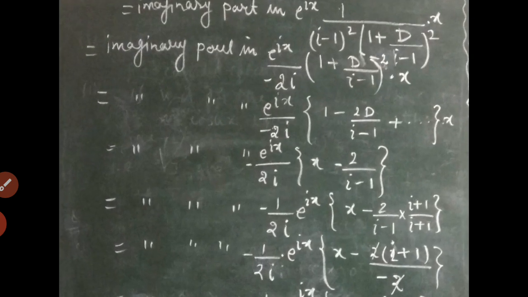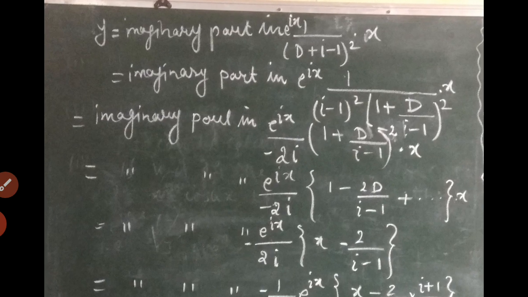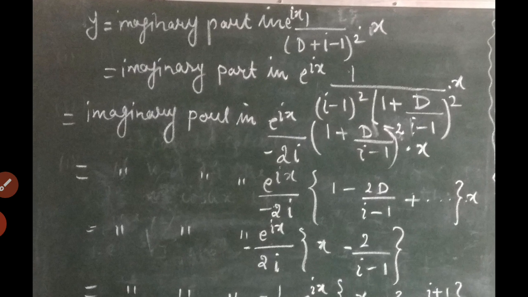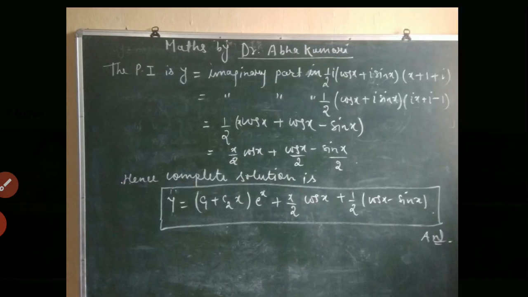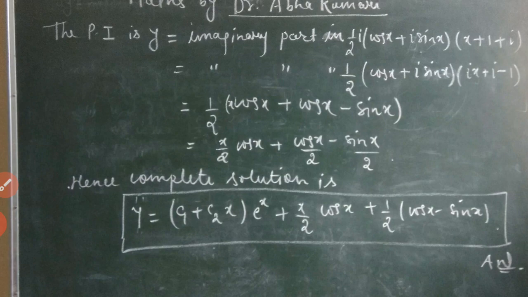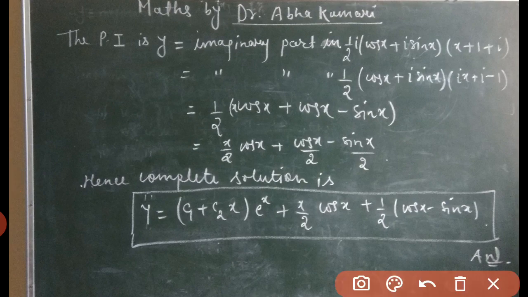Now the next one. So here y equals the imaginary part of... sorry, this one is a repetition of the function. After that we have y equals the imaginary part of 1 by 2i. Now e to the power ix is written as cos x plus i sin x, bracket. Then we have (x plus 1 plus i).